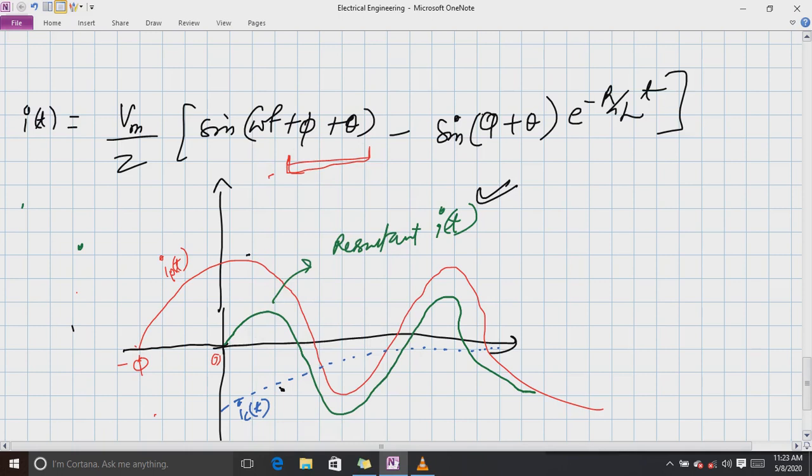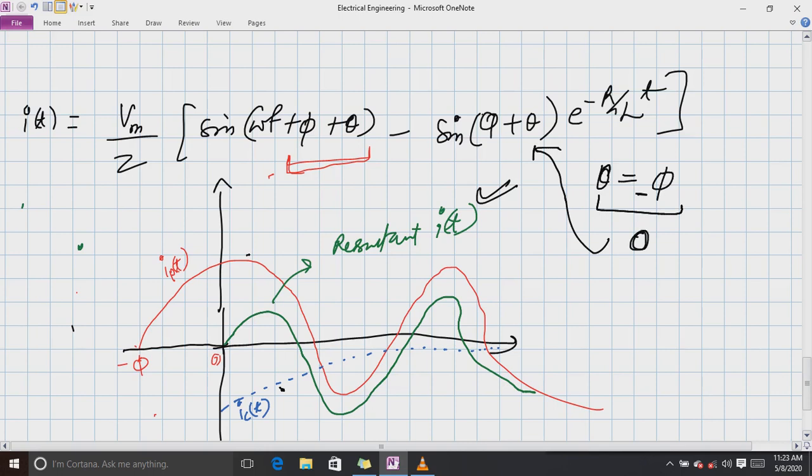Now I want to tell you one thing here: if theta equals phi, then what will happen? This term will become 0.